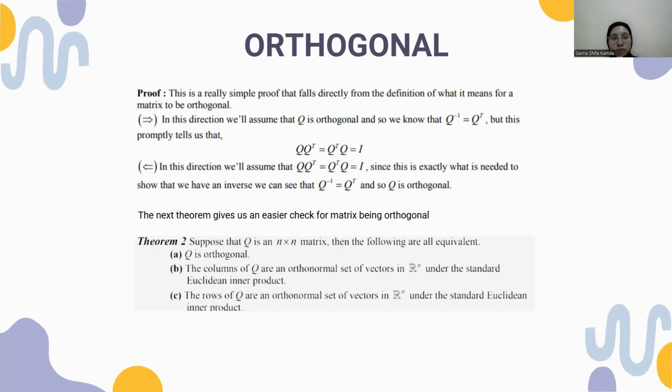In theorem 2, suppose that Q is an n times n matrix. Then the following are all equivalent. Point A, Q is orthogonal. Point B, the columns of Q are an orthonormal set of vectors in Rn under the standard Euclidean inner product. Point C, the rows of Q are an orthonormal set of vectors in Rn under the standard Euclidean inner product.